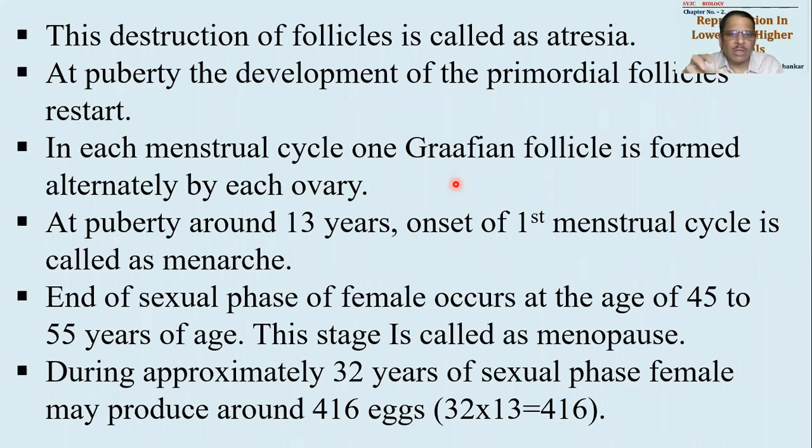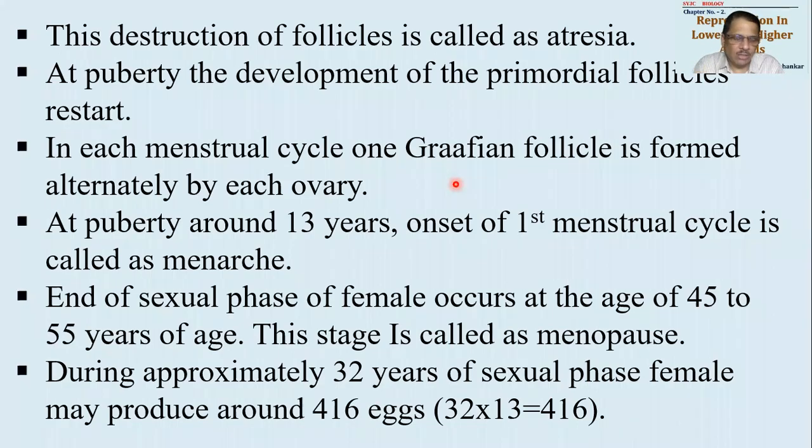So during around 30-35 years of lifespan, how did we arrive at 32 years? 45 minus 13. Maturity comes at the age of 13, and this will remain until 45 years of age. So on an average we can say there is a 32 to 35 year span, the sexual phase or fertile phase, living in the female body.